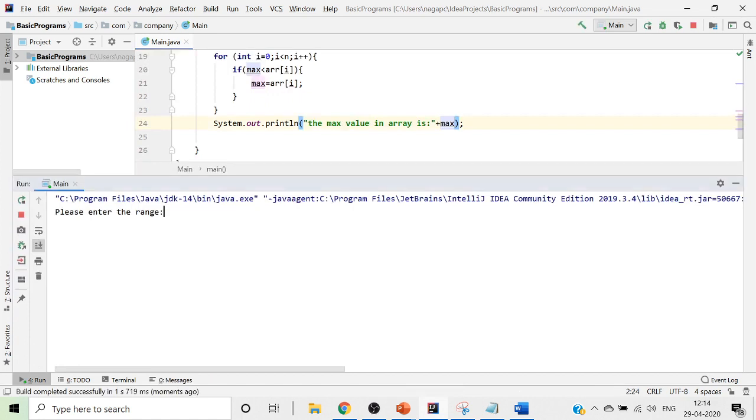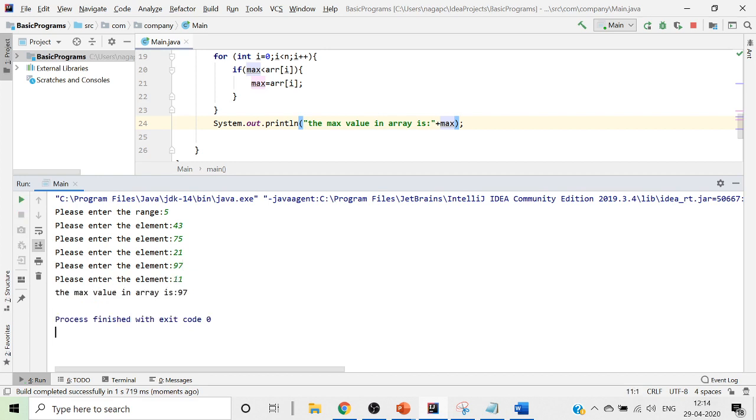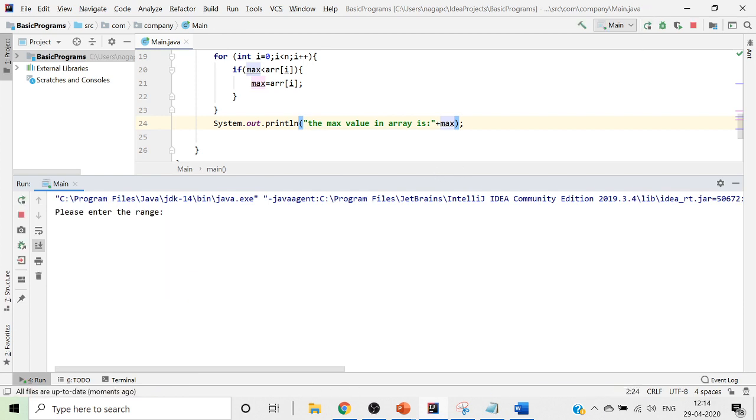Now I want the range as 5. I give the elements as 43, 75, 21, 97, 11. If you look at the maximum value among the 5 values, the maximum value is 97. Now we look at another example and check whether it is correct or not.